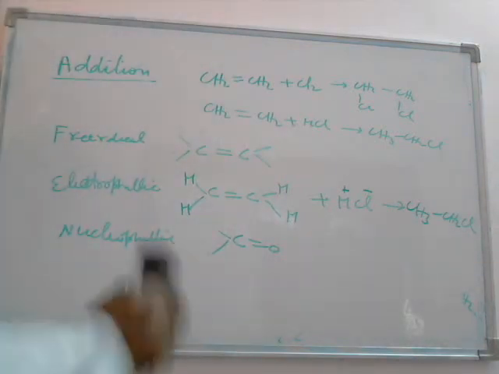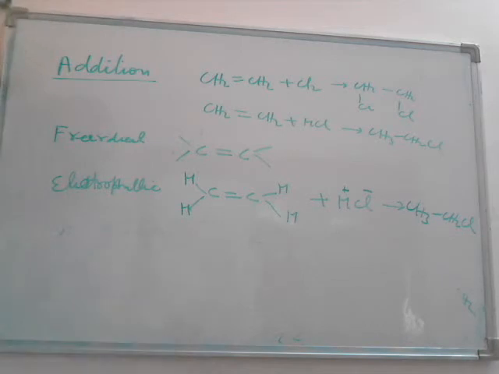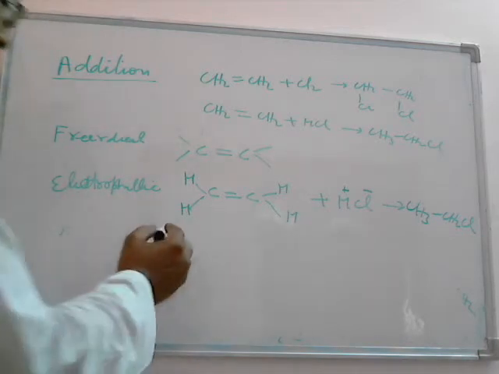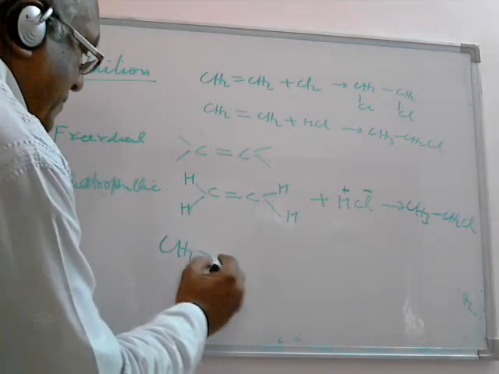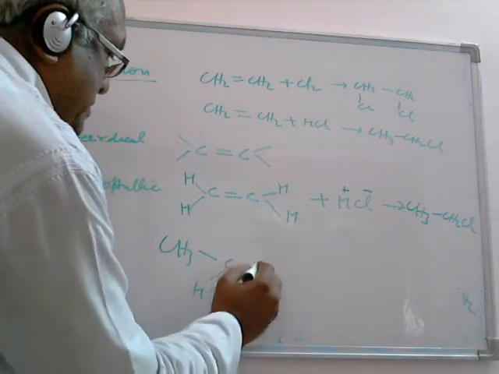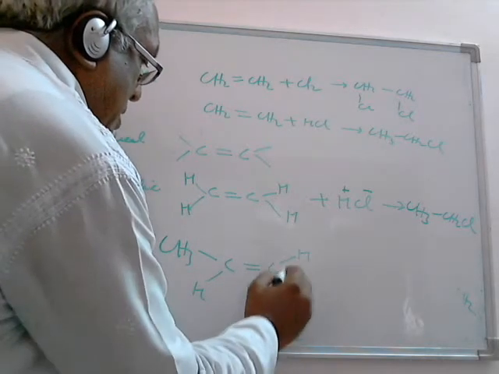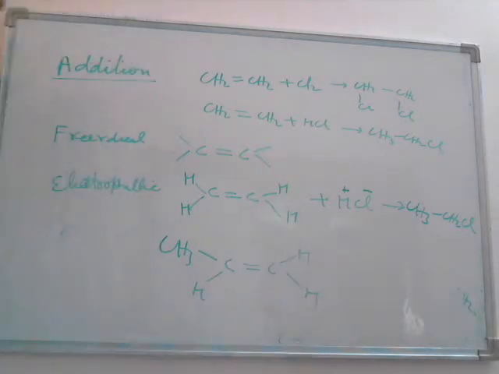If I take another example of electrophilic addition, I can take the unsymmetrical alkene. An unsymmetrical alkene is one where the double bond is present between two carbon atoms to which similar atoms are not attached, but different atoms are attached. So it is an unsymmetrical alkene, and this is a symmetrical alkene.